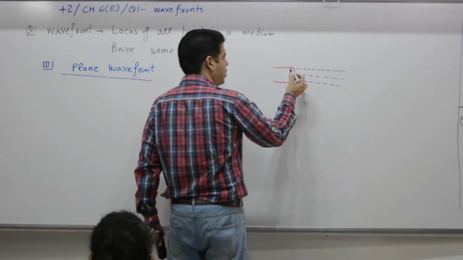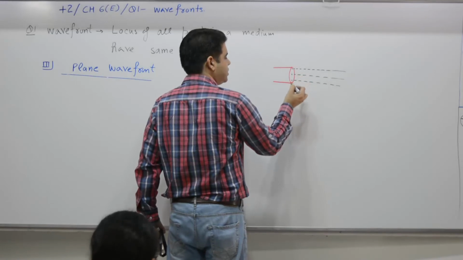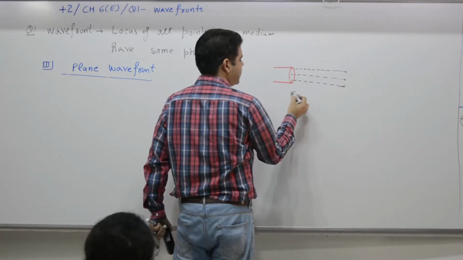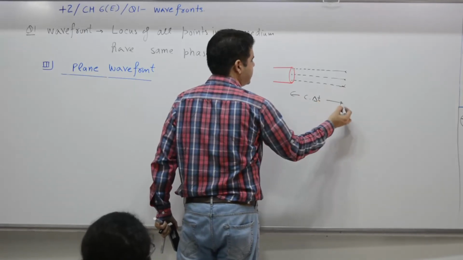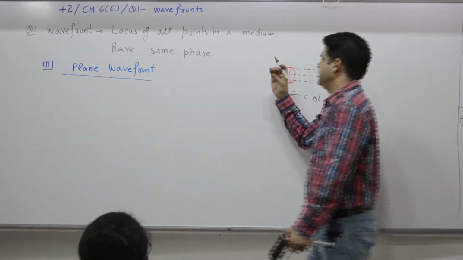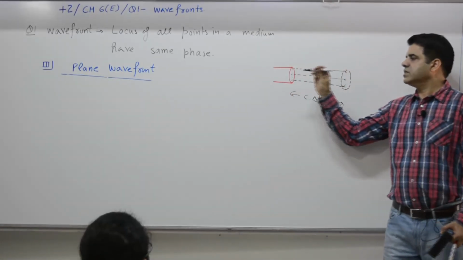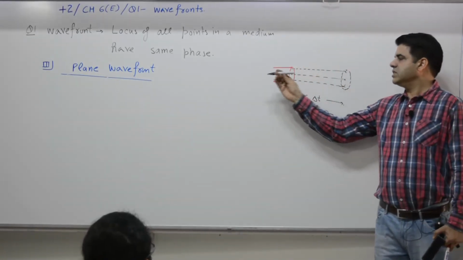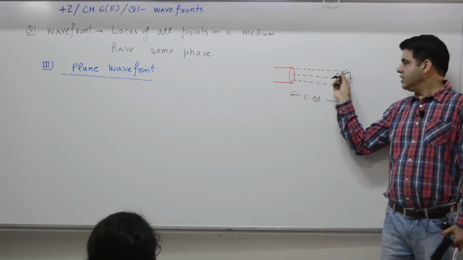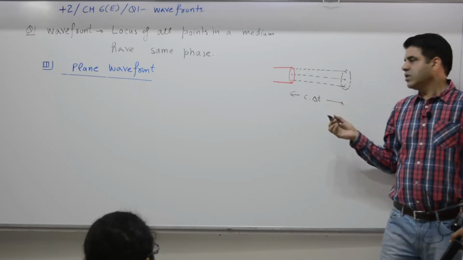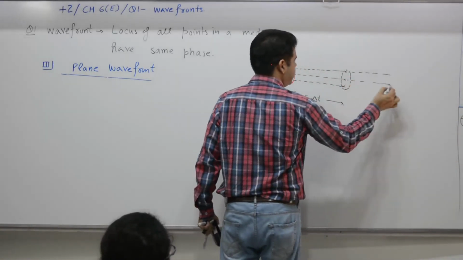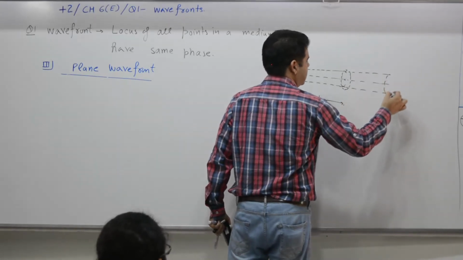So, from this point, the origin, all these points are at the same distance. How much? C into delta t. After some time, suppose it is a disk which comes out of this disk like this. If this disk covers a certain distance C into delta t, say 1 meter, here also it is a disk, and the next 1 meter again it is a disk.